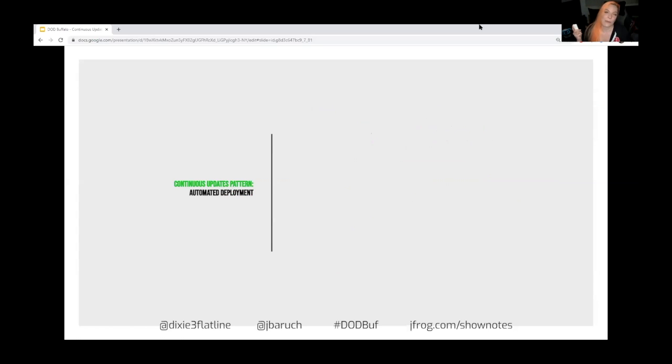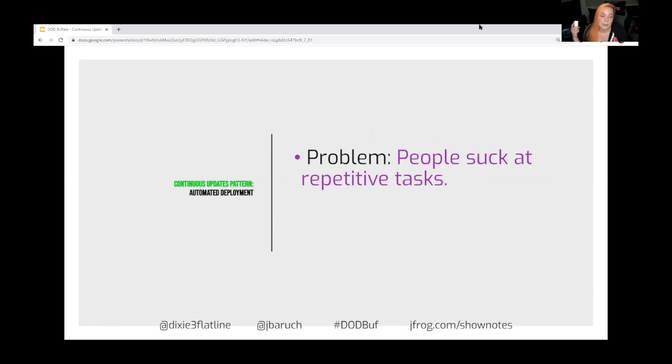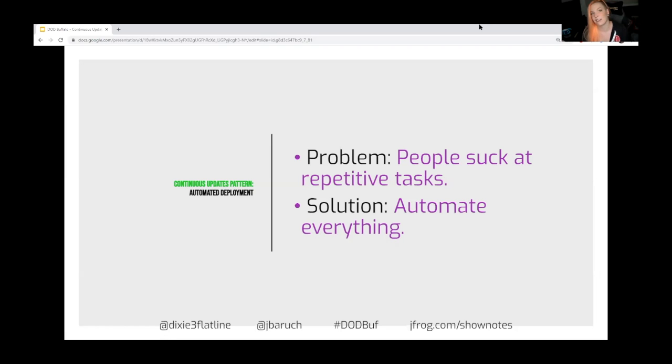So once again, we are really bad at repetitive tasks. Like, I think we've said, please automate it, like 17 times in this talk. It's always the problem. So why are we not? Please do it.